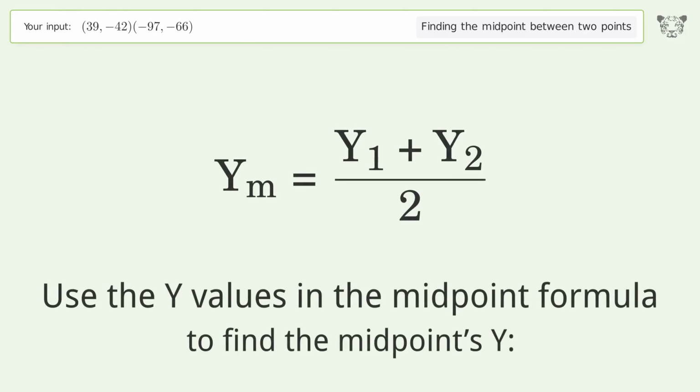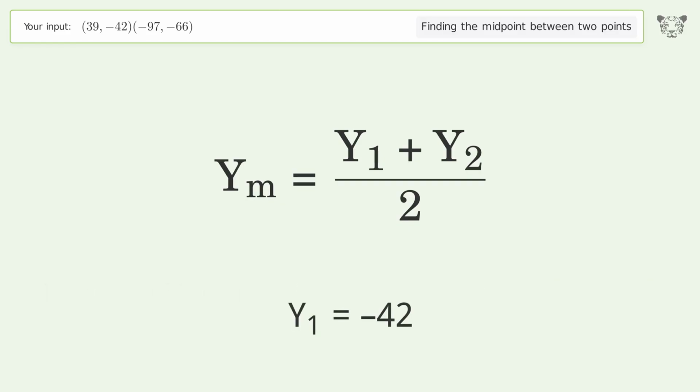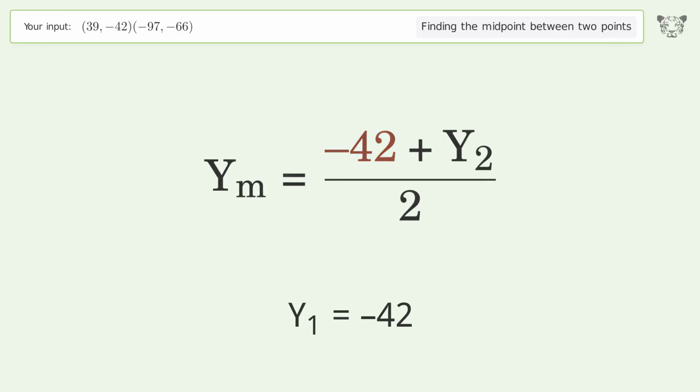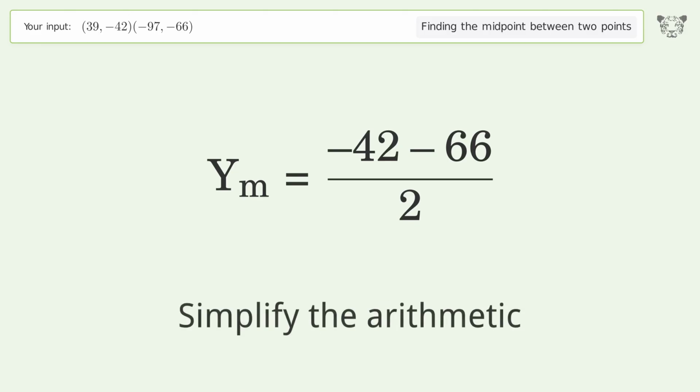Use the y values in the midpoint formula to find the midpoint's y. y1 equals -42. y2 equals -66. Simplify the arithmetic.